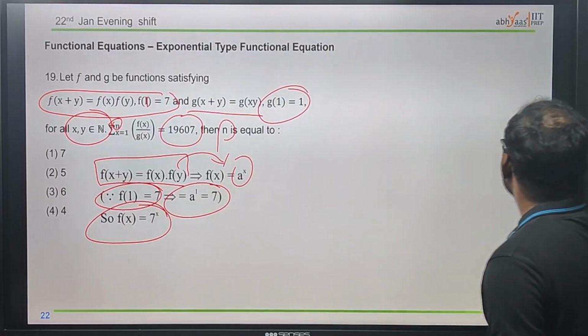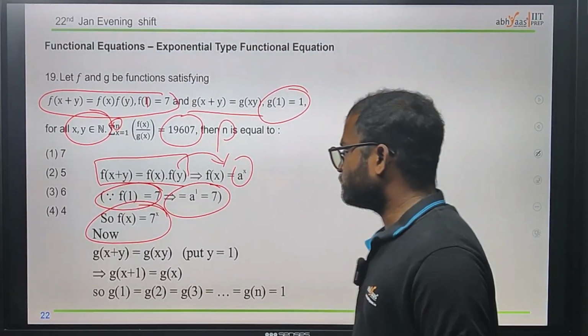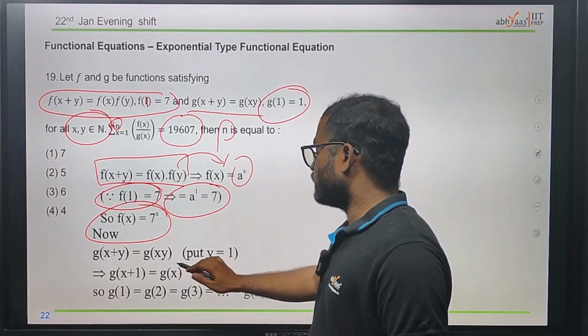Now we need to find g. Here g(x+y) = g(xy).